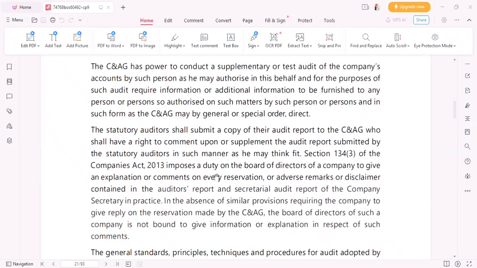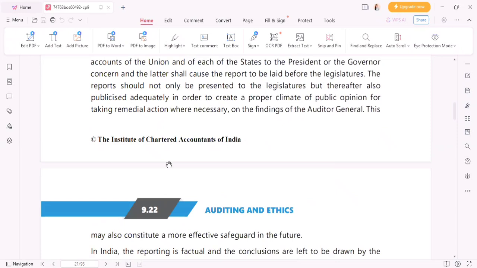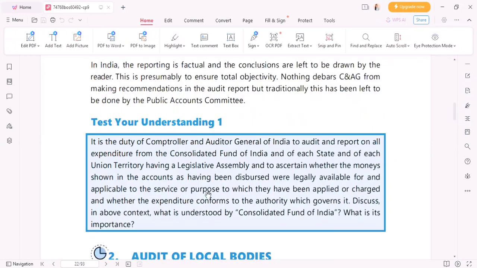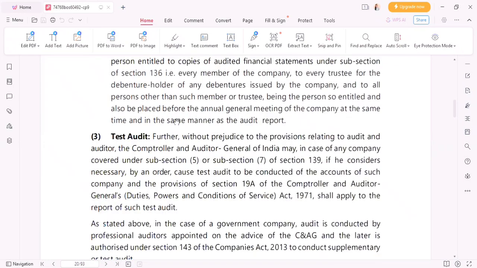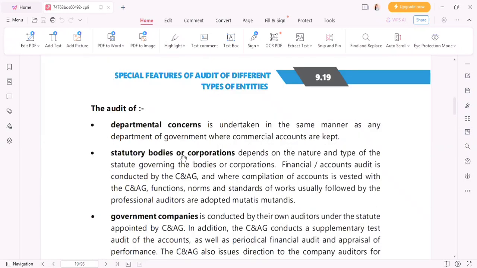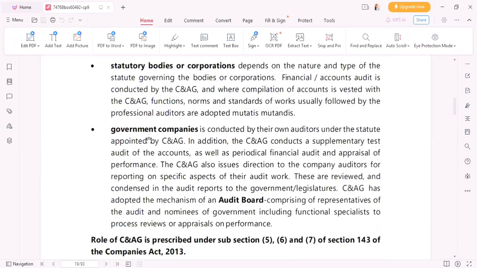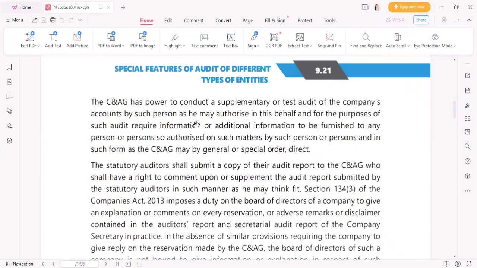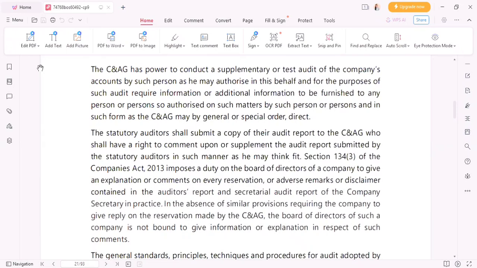The CNAG has the power to conduct supplementary or test audit.